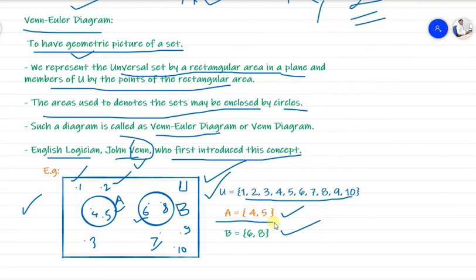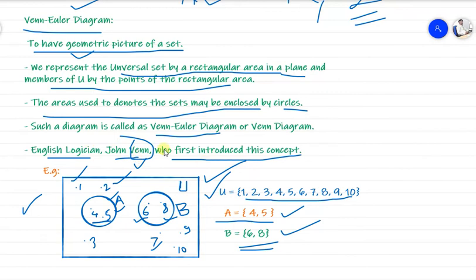Only 4 and 5 are in the A circle, and only 6 and 8 belong to set B. Whatever elements are in B are also part of U. Getting my point? So here A and B are subsets of U, the universal set.